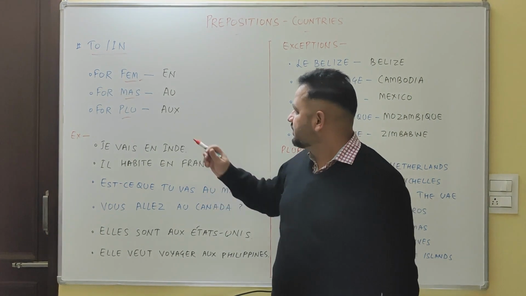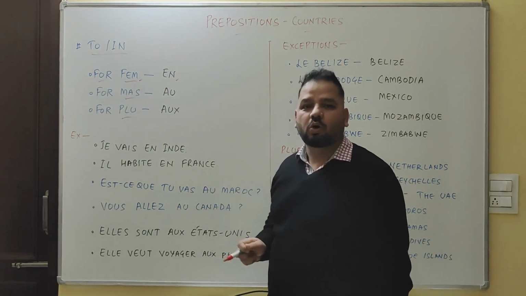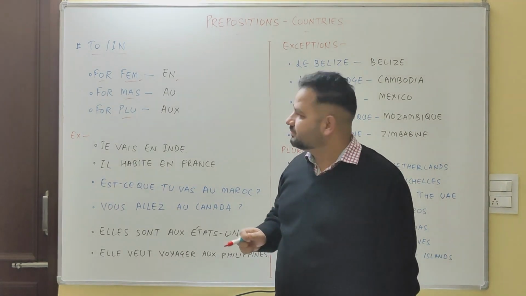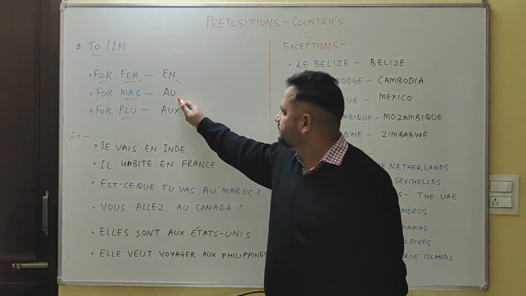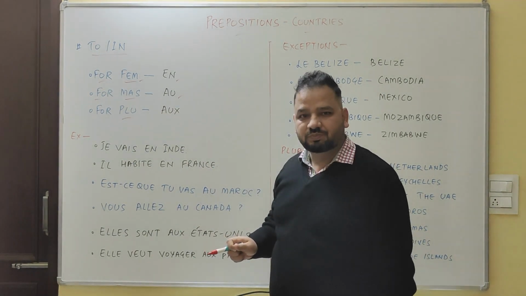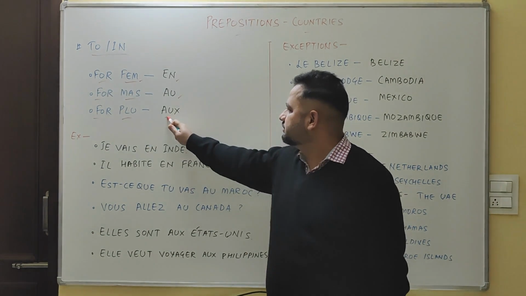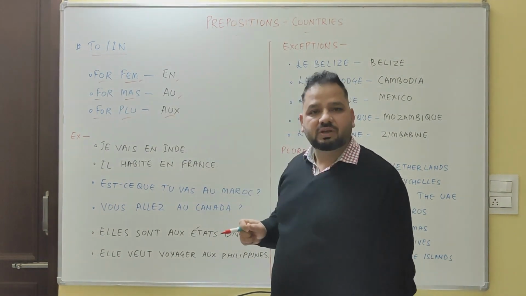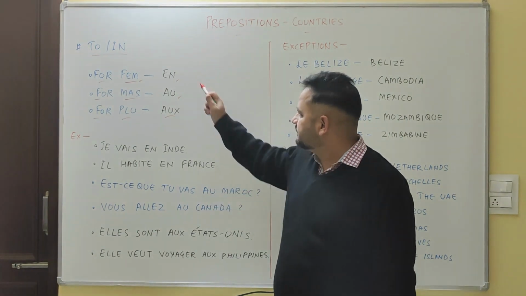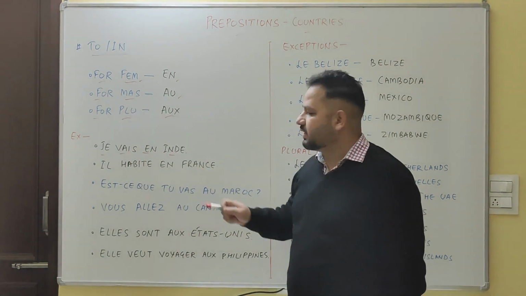So, for the countries which are feminine, we put en. For the countries which are masculine, we put au. And for plural countries, we put aux. We'll discuss all these with the help of examples. First, let's discuss en. Je vais en Inde.